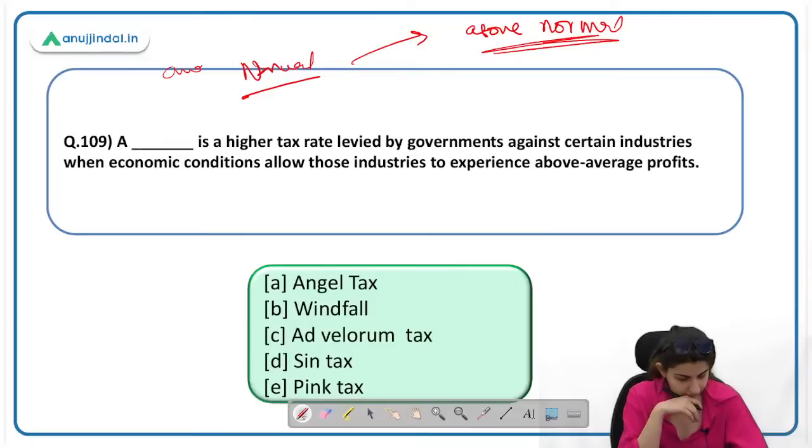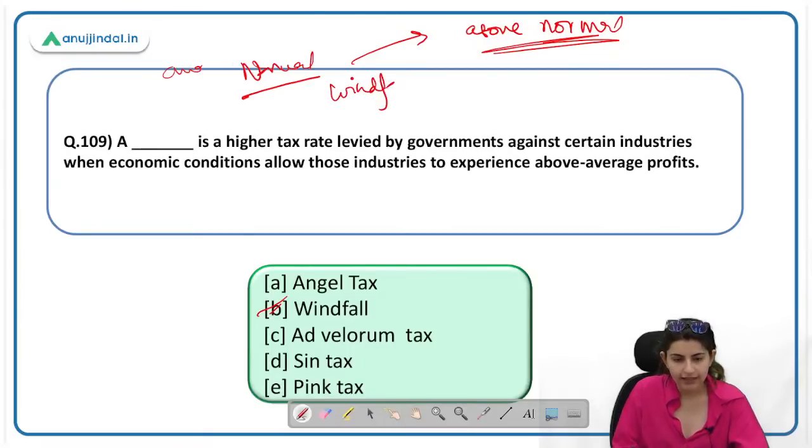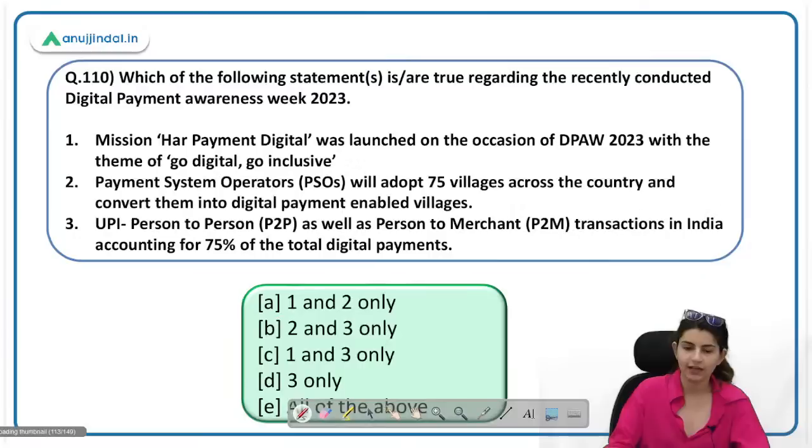Windfall tax. Very good. Windfall tax. So everybody gave the answer. Windfall tax is the right answer here. It is levied on a windfall gain. In case there is a windfall gain, if the company has had a windfall gain, then windfall tax is levied on them.